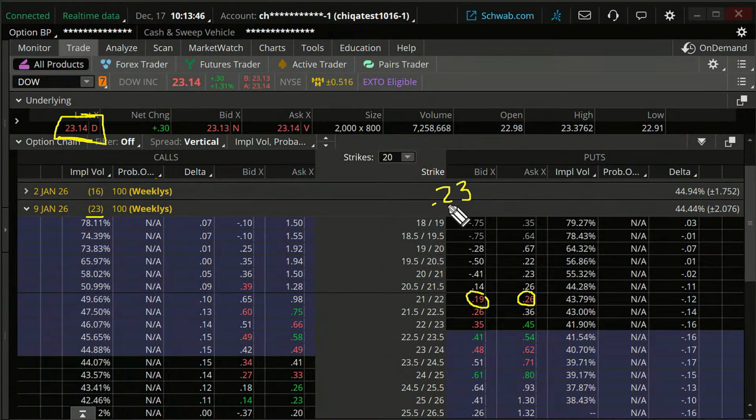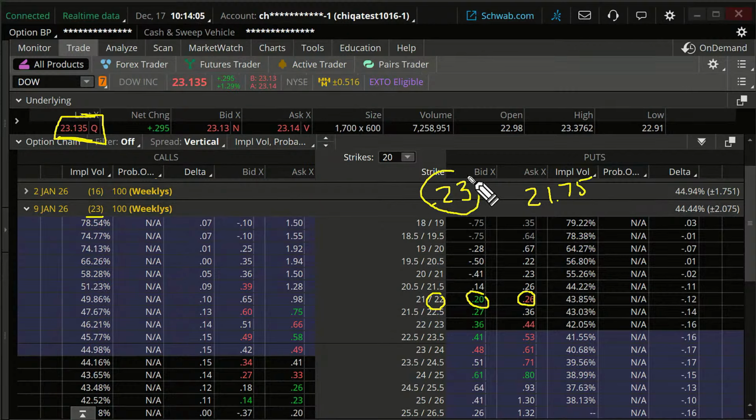Where's our break even? Our break even is still going to be our short strike, which is 22, but instead of the break even being at 21.50, it's going to be at about 21.75. I'm just rounding here. I'm just subtracting our credit from the short strike there. So our break even is higher, which isn't good. So those are some downsides of doing the spread. But there are upsides too.